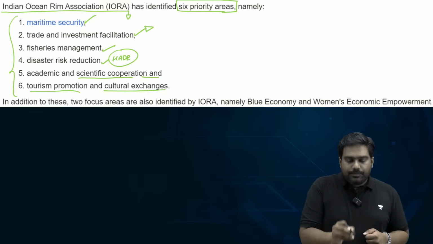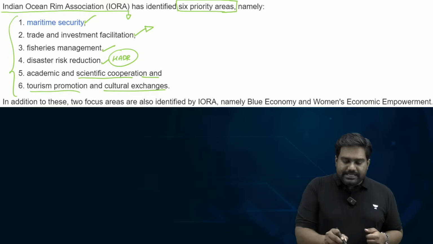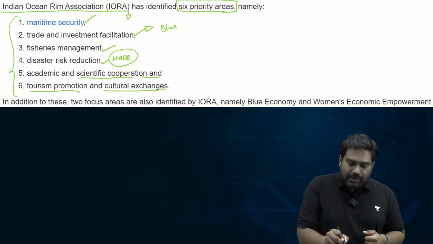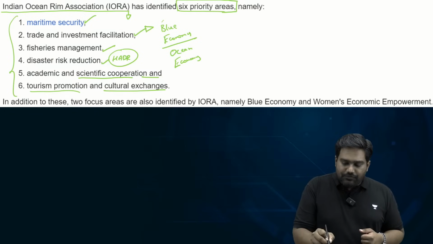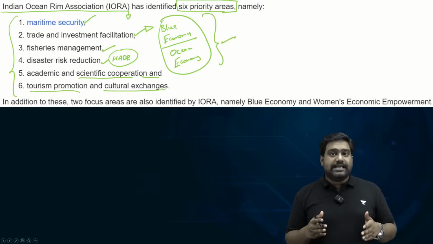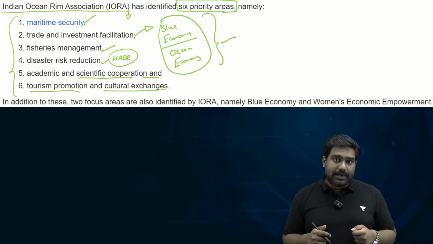Under the trade pillar, these countries are focused on promoting the blue economy model, also called ocean economy model. It's a sustainable model of economic development for coastal states, which is promoted by United Nations as well.